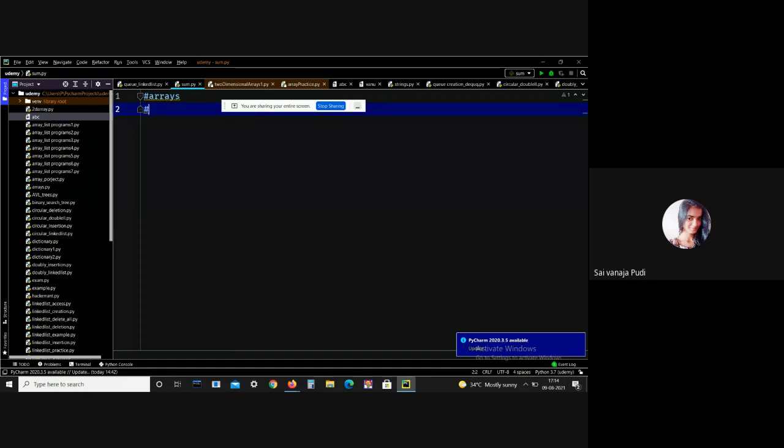Actually, there are two types of array. The first one is the one dimensional array, and the second one is the multi-dimensional array. First of all, let me give a brief introduction about the one dimensional array. After that, I will teach you about the two dimensional array. But I have a question for you. Why do we need an array? Tell me, why do we need an array?